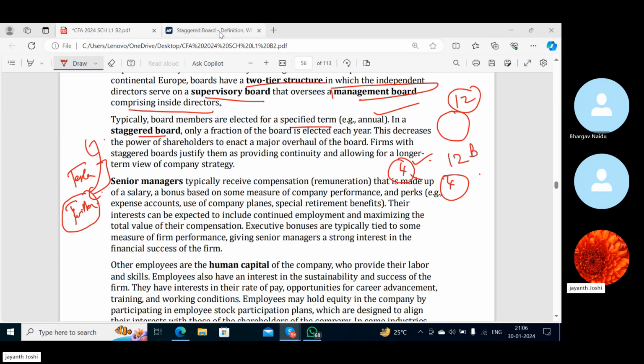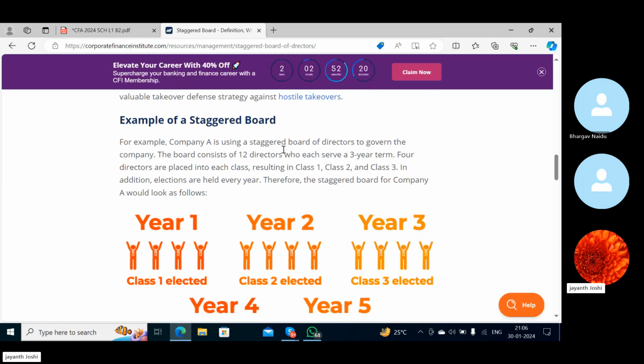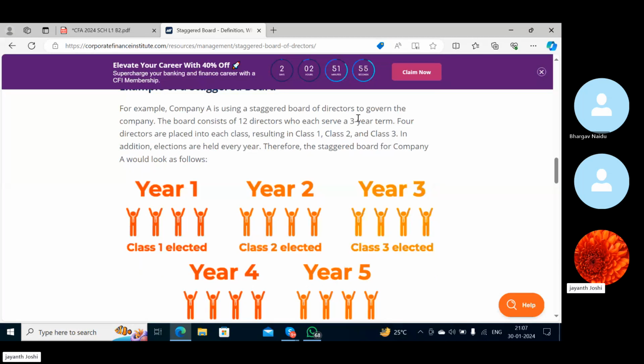So how would they do that? Company A is using a staggered board of directors to govern the company. So now they have this staggered board, right? Not a normal board. The board consists of 12 directors, who each serve a 3-year term. So the board has how many directors? 12, and they have a 3-year term. So 4 directors are placed into each class. You can see class 1, class 2, class 3.